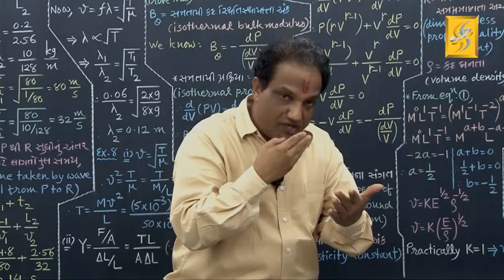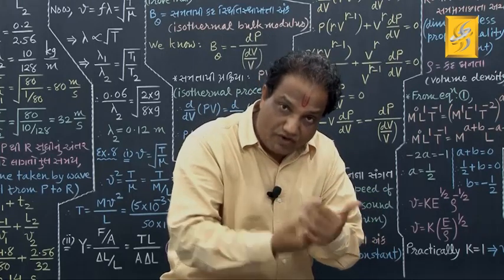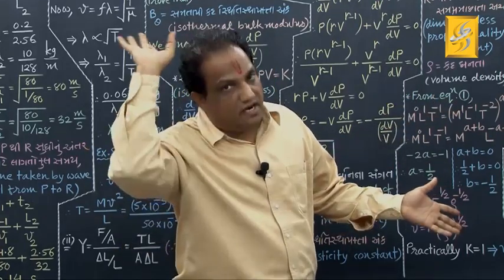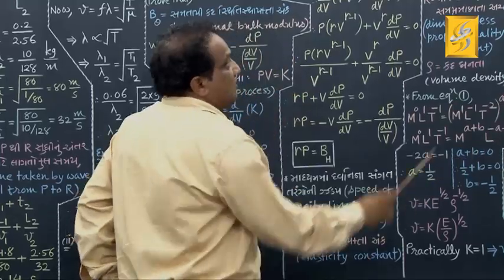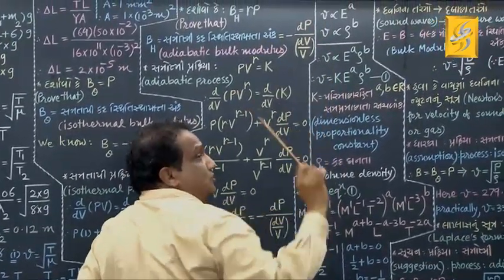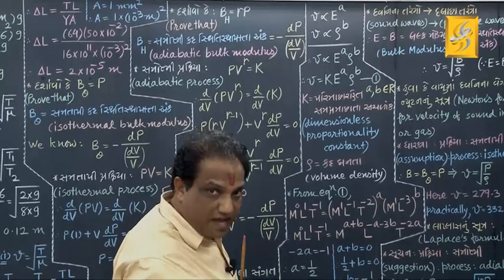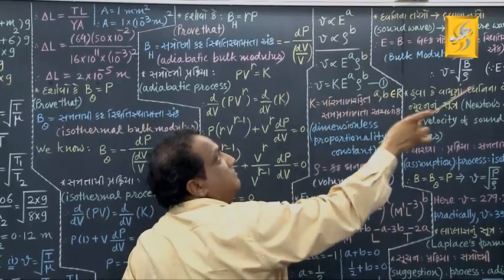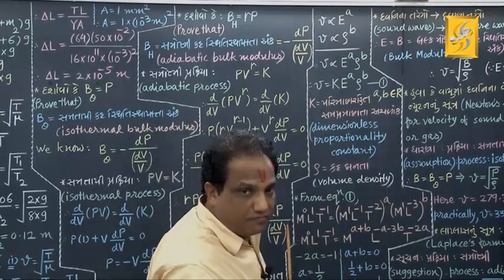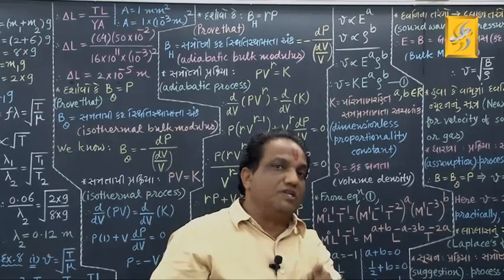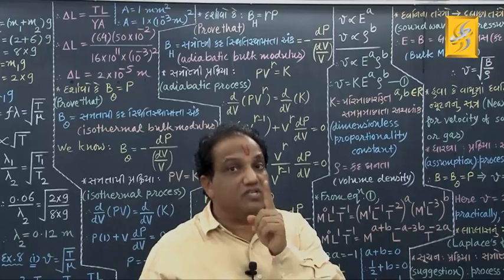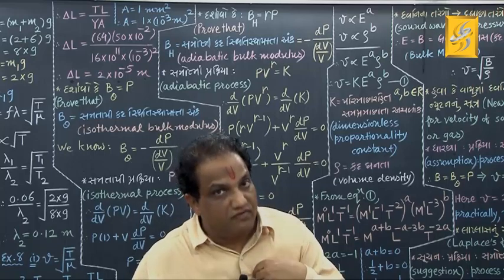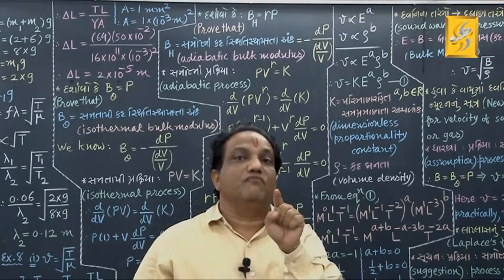Fine. Now, what is the velocity of propagation of longitudinal waves of sound in air or gas? Let us find out using again dimensional analysis. Here we find that velocity of longitudinal sound waves in air or gas is depending upon the elasticity constant of that medium, and it also depends on density of that medium. When I say only density, you must understand volume density of mass. If it is linear density, they will specify. If it is surface density, then also they will specify. But whenever we say in practice only density, we mean volume density of mass.